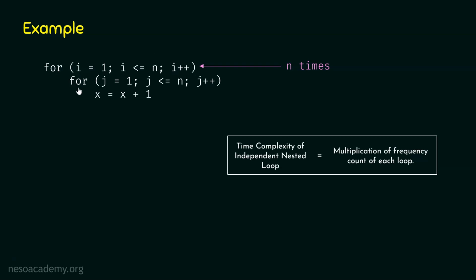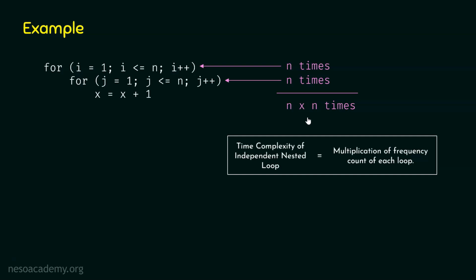What is the frequency count of the inner loop? The frequency count of the inner loop, as calculated earlier, is n as well. This loop will also run n times. So we now know the frequency count of these two loops. We now need to multiply these two values. We need to multiply n by n. This will give us n square.